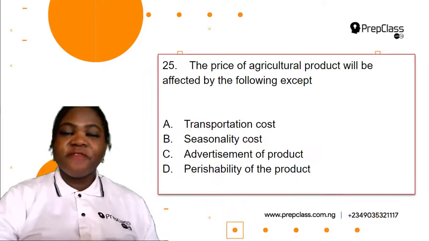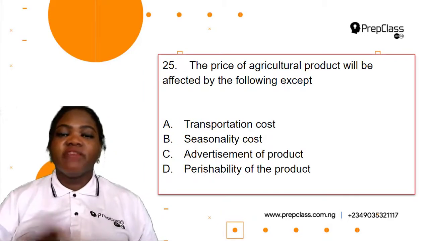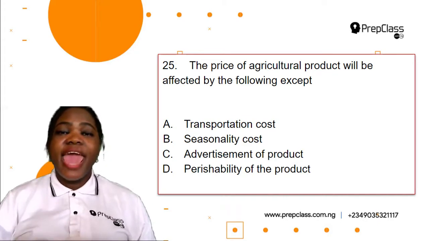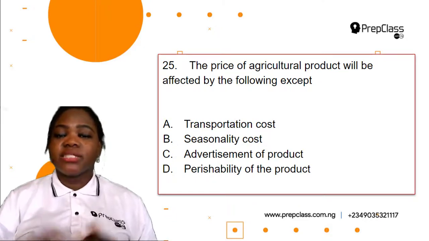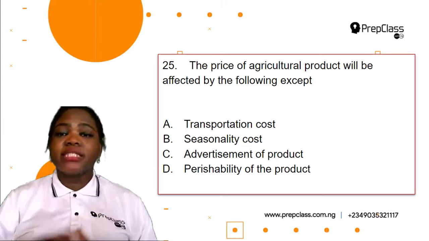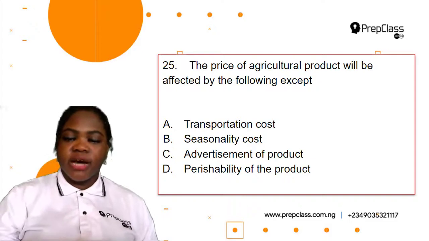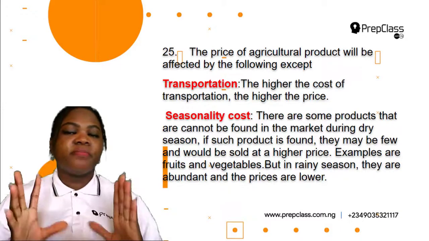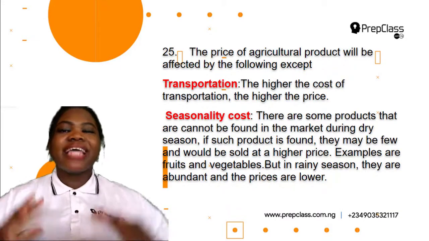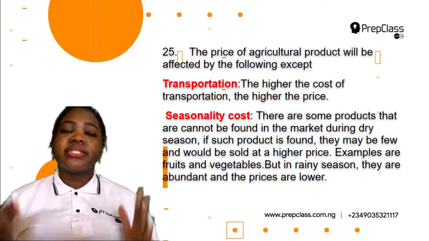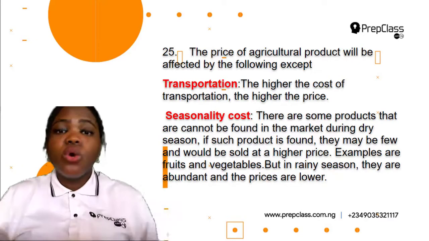Check. Then the final question in this video, question 25. The price of agricultural products will be affected by the following except A. Transportation cost, B. Seasonality cost, C. Advertisement cost, D. Perishability of the product. Which of these would affect the price of agricultural products? Let's find out. So, transportation cost. Yes, transportation cost can affect the price of agricultural products because the higher the cost of transportation, the higher the price. And then when the transportation cost is low, the price can also go lower.